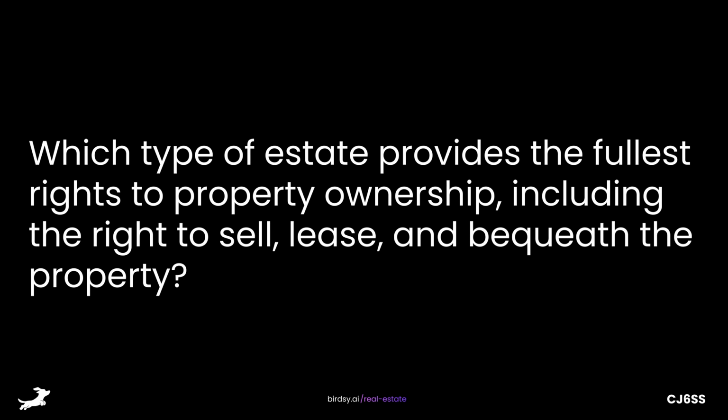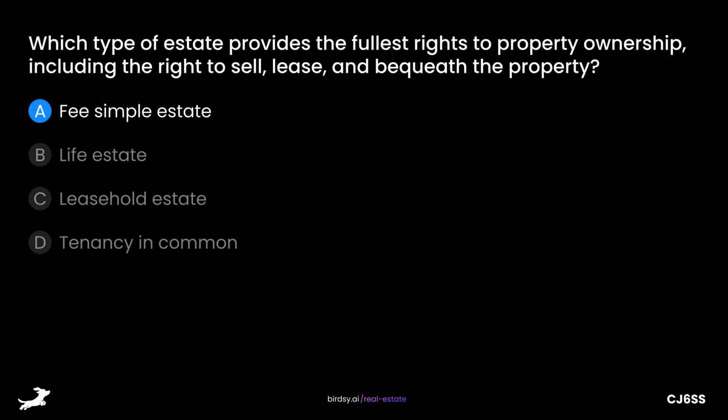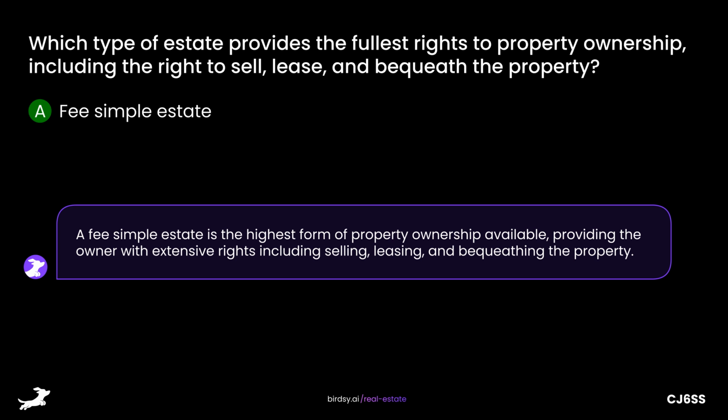Which type of estate provides the fullest rights to property ownership, including the right to sell, lease, and bequeath the property? Is it A, fee simple estate? B, life estate? C, leasehold estate? Or D, tenancy in common? The answer is A, fee simple estate. A fee simple estate is the highest form of property ownership available, providing the owner with extensive rights, including selling, leasing, and bequeathing the property.